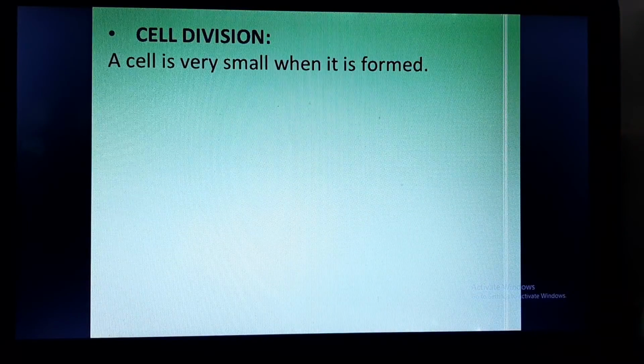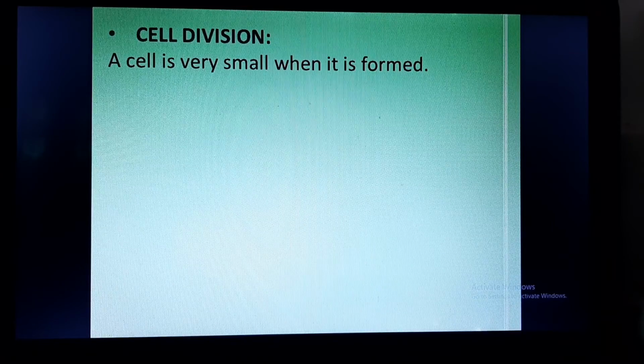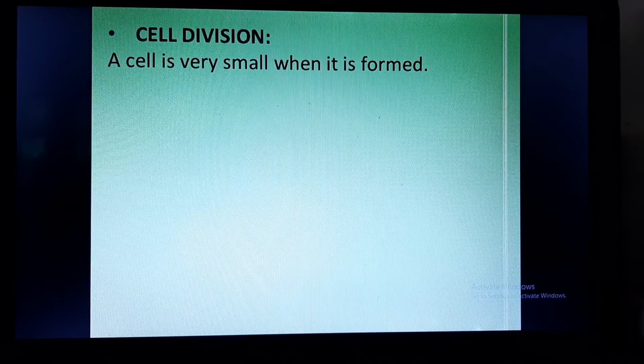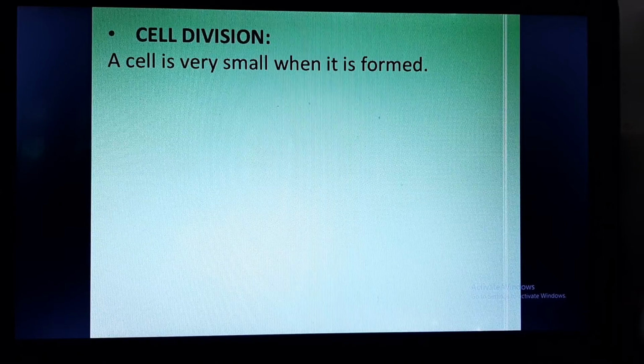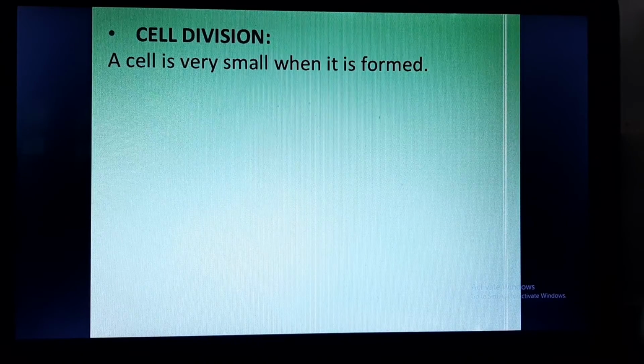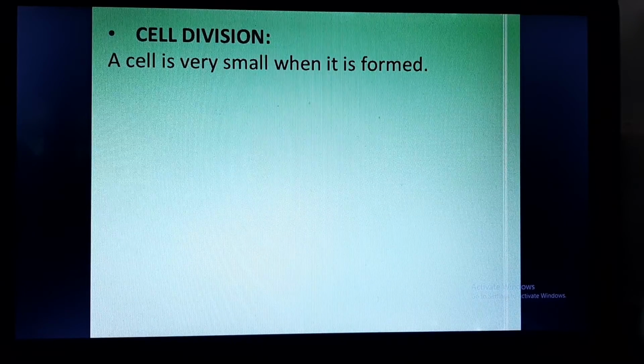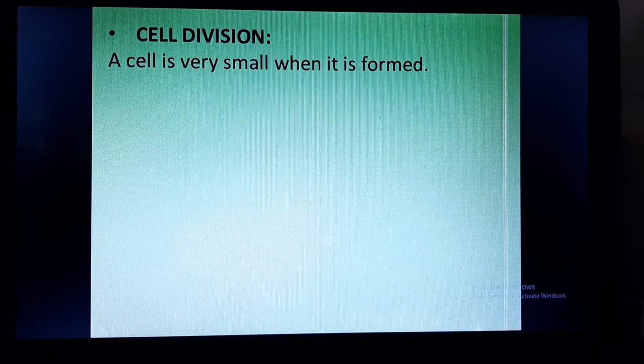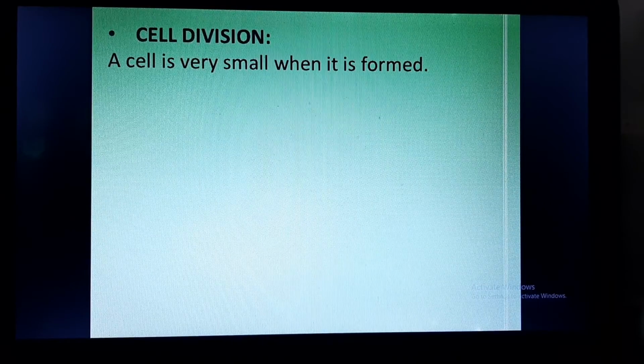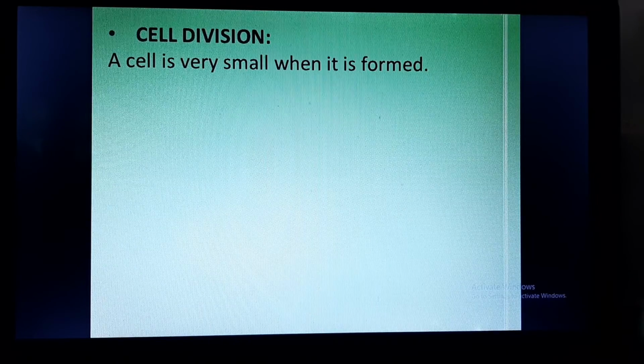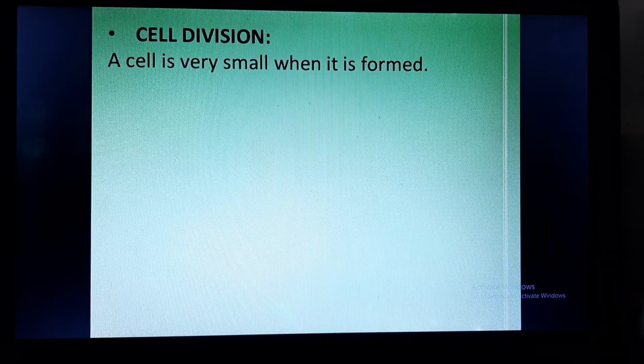Cell division. A cell is very small when it is formed, as we discussed in our previous lectures also. The human body is made up of trillions of cells, right? But howsoever big the animal is, its life starts with a single cell.